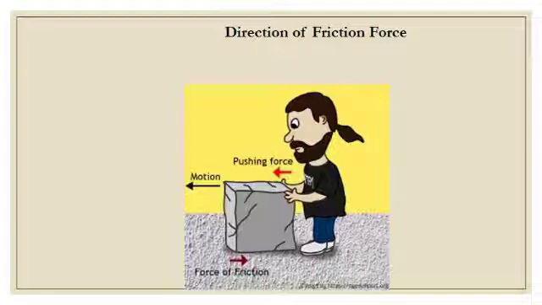So whenever an object moves or tends to move over the surface of another object, there is a force acting between the two surfaces, that is the force of friction, and it is always directed along the surfaces in contact, in a tangential direction.